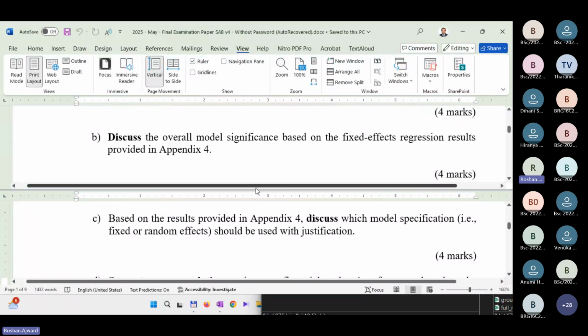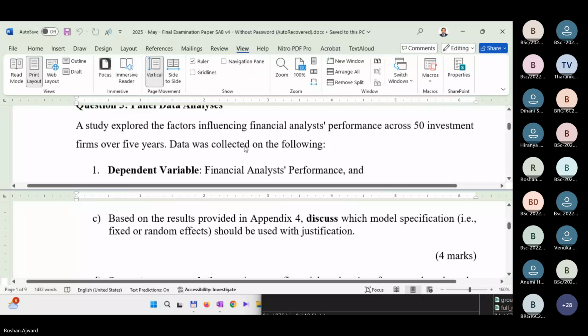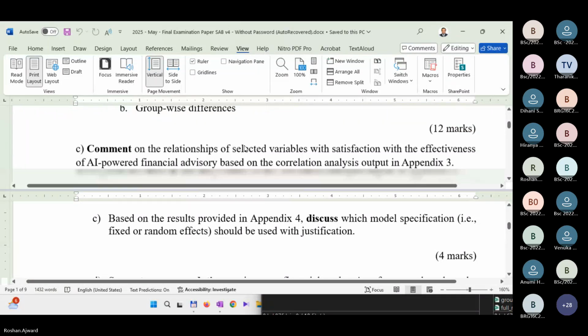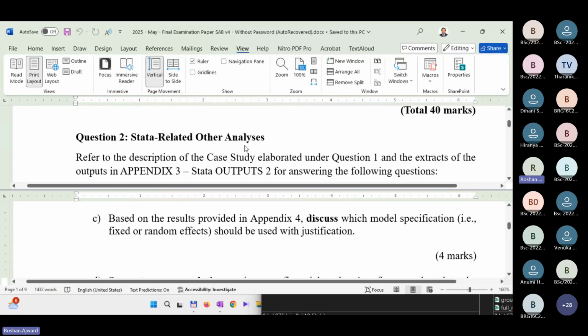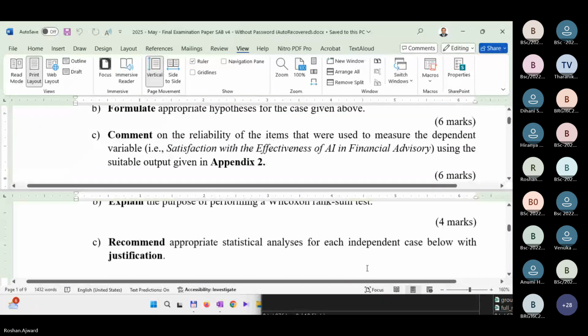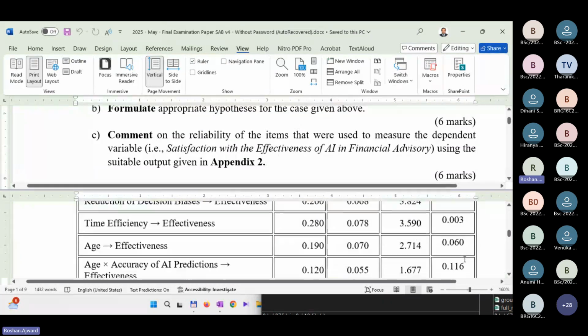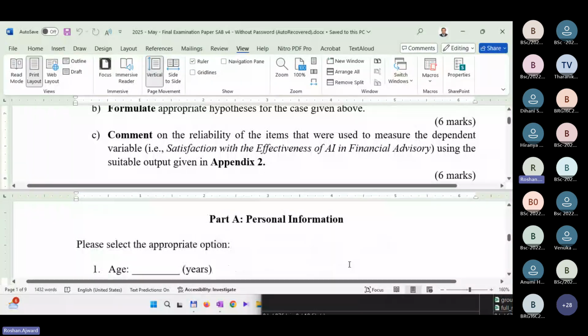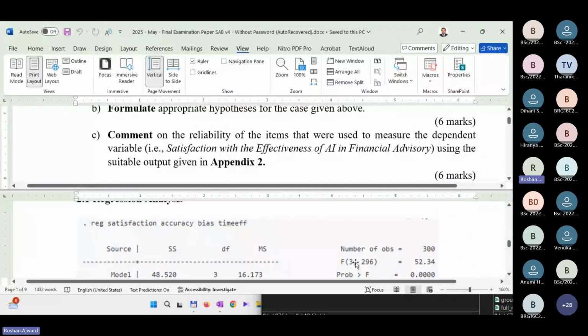So here is the question. It was asking what? Yeah. Comment on the reliability. So let's go to Appendix 2. Appendix 1 is the questionnaire. Now let's go to Appendix 2. Here, Appendix 2 is there.